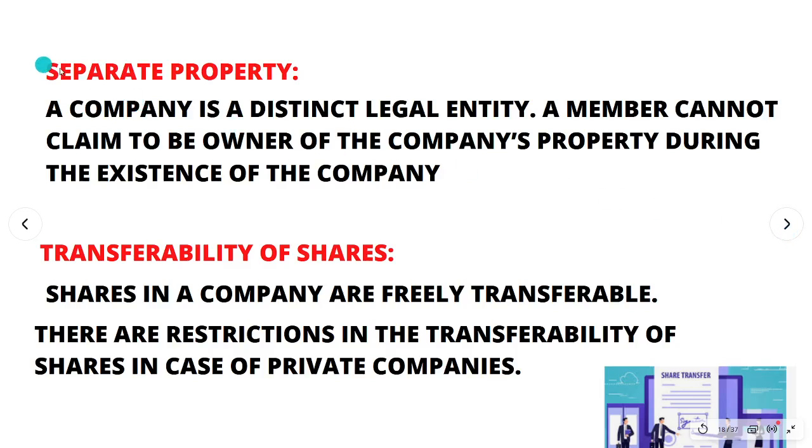Next one, separate property. கம்பெனிக்கு தனியாக ப்ராப்பர்ட்டி இருக்கும். A member cannot claim to be the owner of company's property. அதாவது if those who are instrumental in forming the company, can say the promoters, okay, or you are a member of the company in the form of shareholder, you cannot say that because I am a shareholder or because I am a promoter of the company, the property belongs to me அப்படின்னு நம்ம claim பண்ண முடியாது.